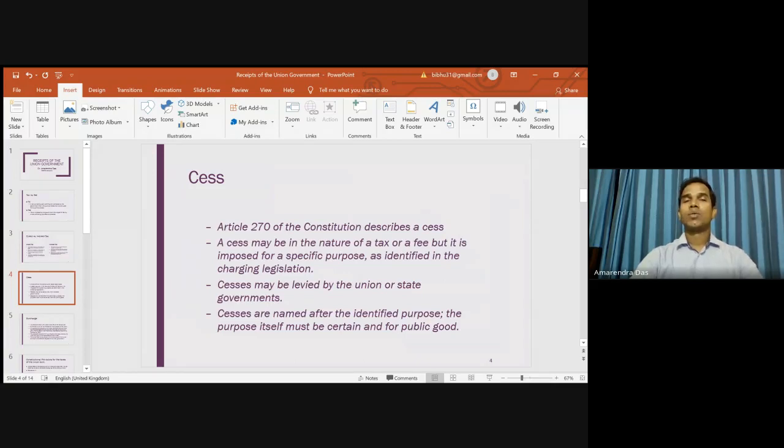But whatever cess levy is collected will be spent only for that specific purpose, like Sarva Shiksha Abhiyan cess or GST compensation cess. Similarly, when we had the Kargil war, the government imposed a Kargil war cess. So for specific purposes, the government imposes cess from time to time.